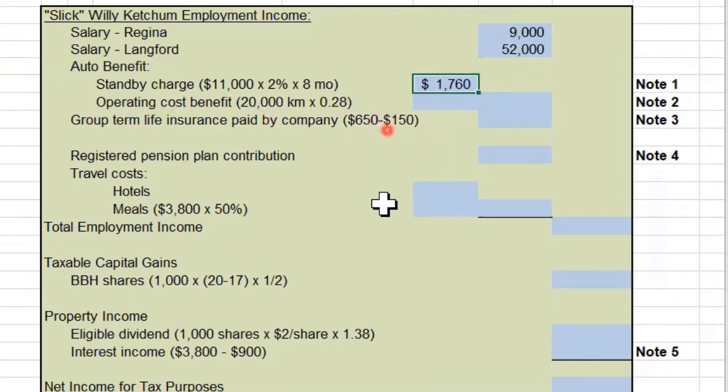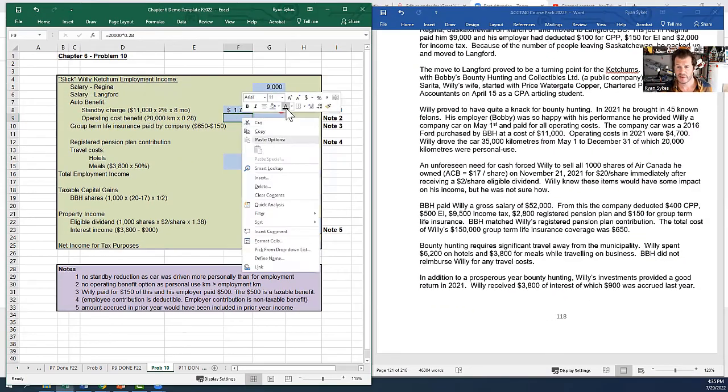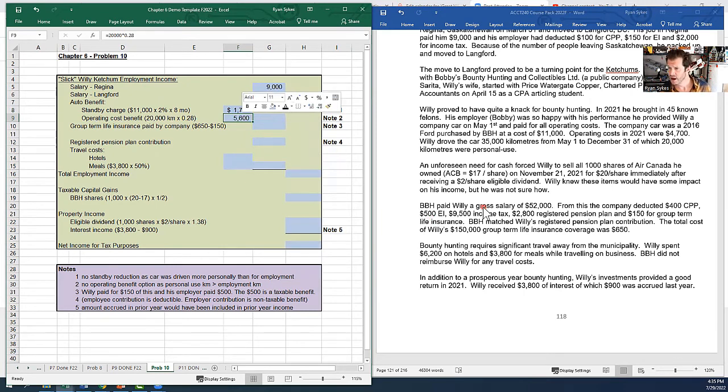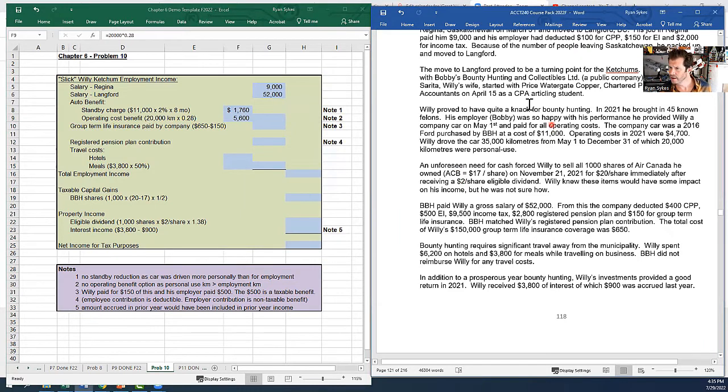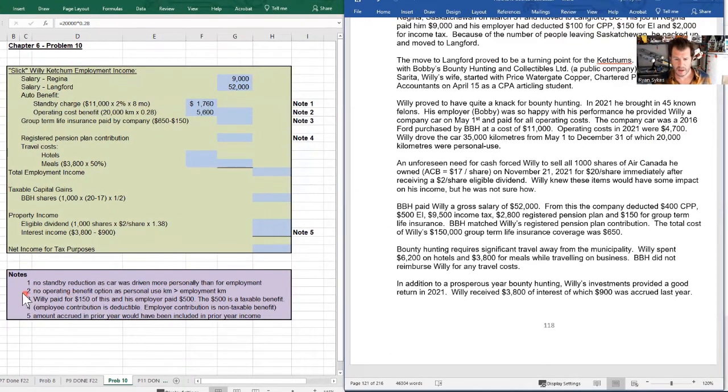The operating cost benefit is based strictly on the number of personal kilometers used by that rate. And so we multiply those two things out. We have $5,600. Going back over here, we have 11,000 cost for 4,700, so operating cost being $4,700. That's something that we might want to talk about as well.